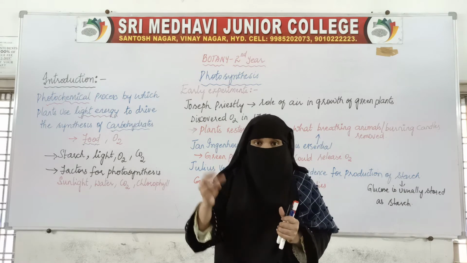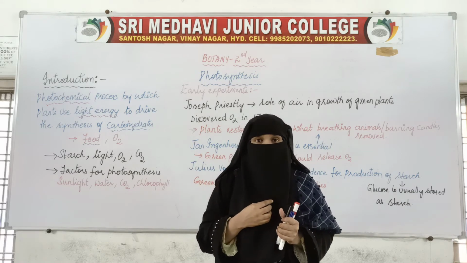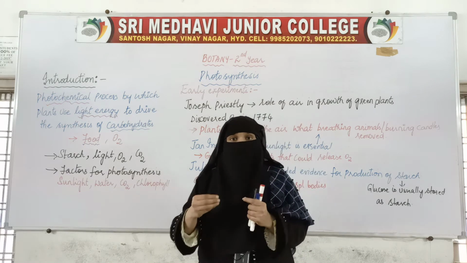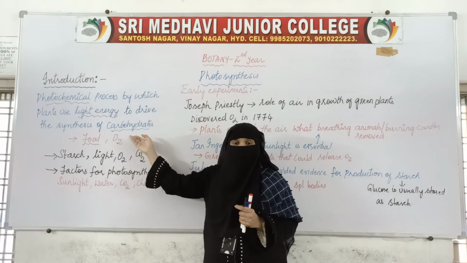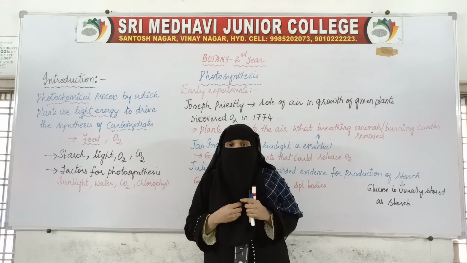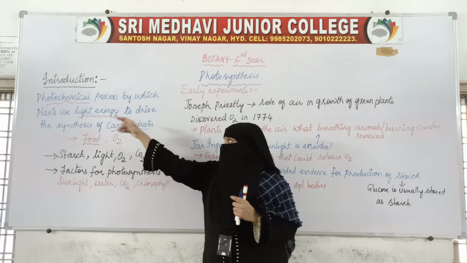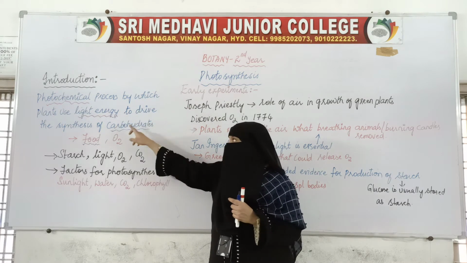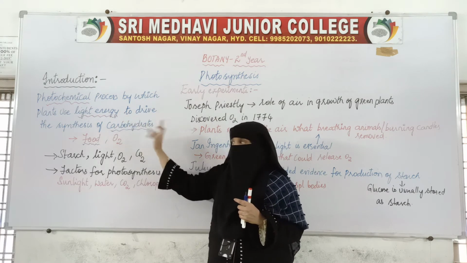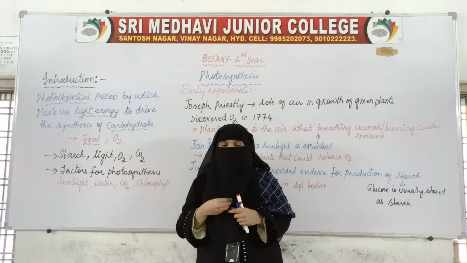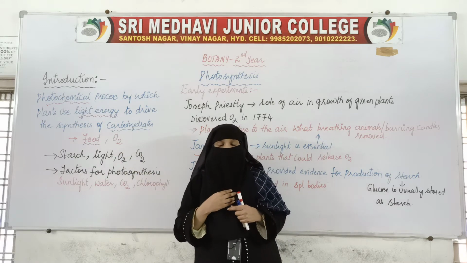So plants directly utilize that energy from the sun, and that energy is converted into chemical energy, that is carbohydrate. We use that carbohydrate as food. So what is going on inside us? Sunlight entered into the plant. The plant utilized that sunlight and the light energy was converted into chemical energy by the production of carbohydrates. These carbohydrates we are eating. So the sun is going inside our body also.